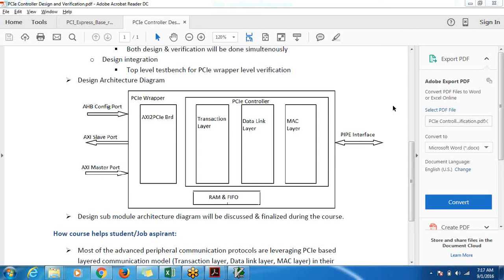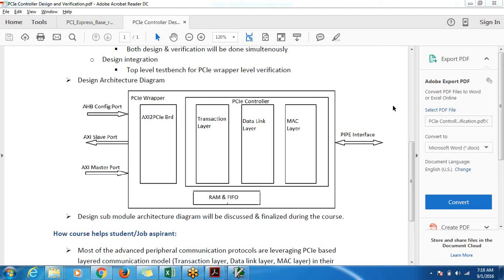So in summary, we'll plan to have 3 sessions per week. Each session will be about 2 hours. There is no specific time restriction for the course. It may be 3 months, it may be 4 months. I am not exactly going by the number of months. At the end of the course, it should be a satisfactory completion where you should know how individual layers are developed and verified.